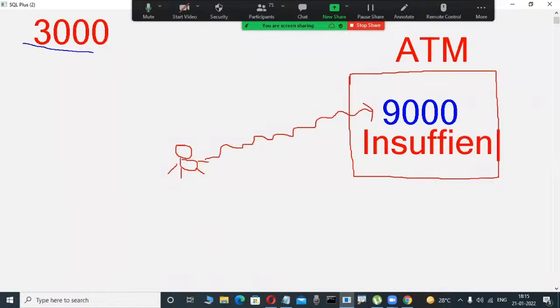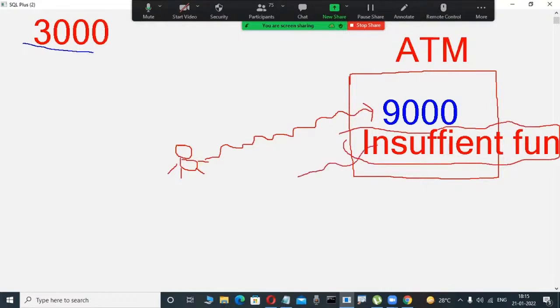Why? Because here your balance is low, 3000, but you are trying to retrieve more than 3000, that is 9000, 8000, 7000 like that. How is it possible? In that case only, an "insufficient funds" message will be displayed. But how is this message possible? Does the ATM center know?